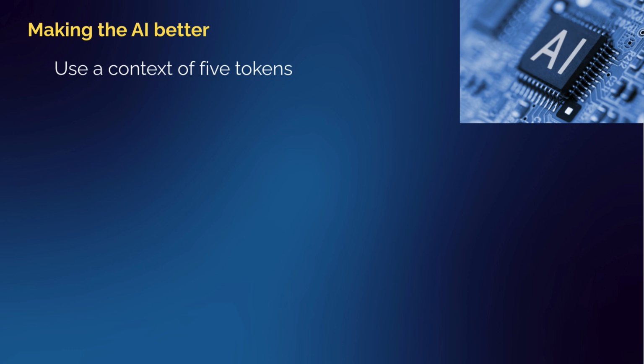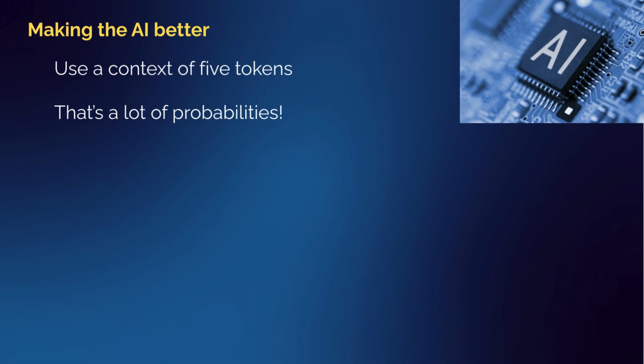So for every possible combination of 5 tokens, 4 tokens, 3 tokens, 2 tokens, 1 token, we're going to look at the probability of generating the next token. So that's a lot of tables. That's billions and billions of probabilities. But we can still do it.